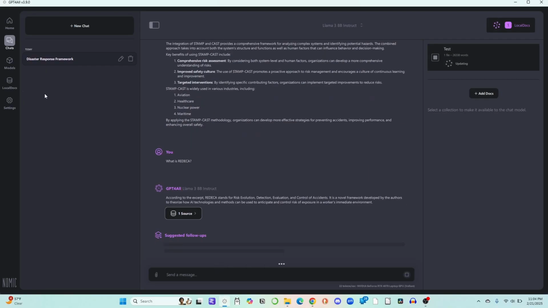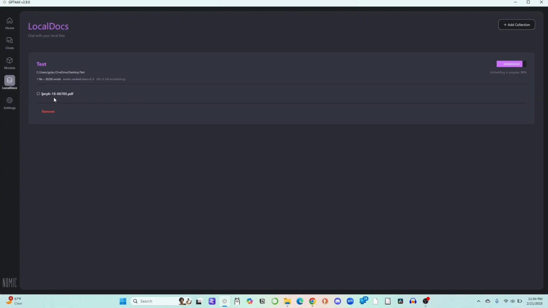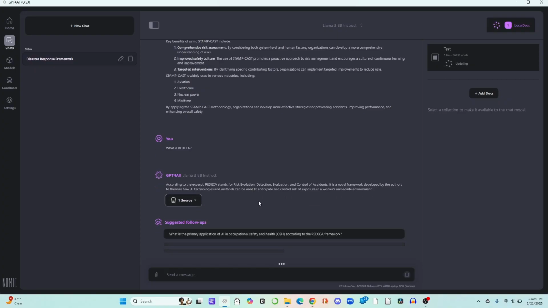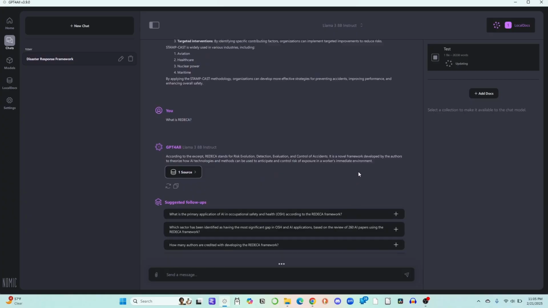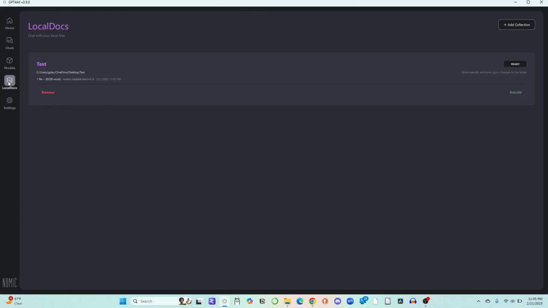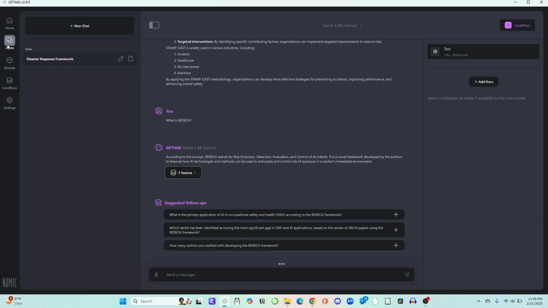Now, it hasn't yet finished embedding. It's almost done, but notice what it replied with. I have not done anything else other than to ask it the same question. And it says, according to the expert, Redeca stands for Risk Evaluation, Detection, Evaluation, Risk Evolution, Detection, Evaluation, Control of Accidents. A framework developed by the authors to theorize how AI technologies and methods can be used to anticipate and control risk of exposure in workers' immediate environment. And it also gives us things that we can ask it. So indeed, it's ready. And we can keep going.